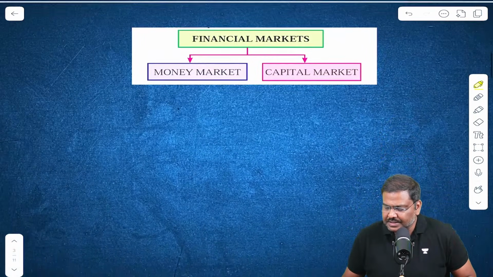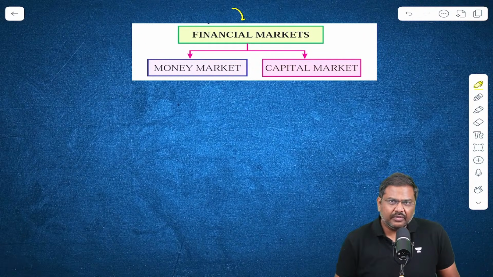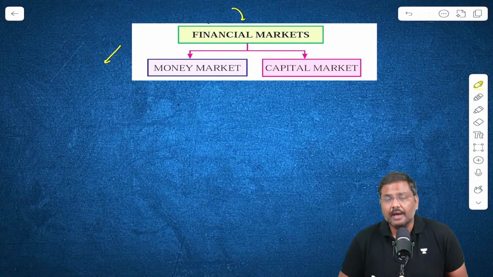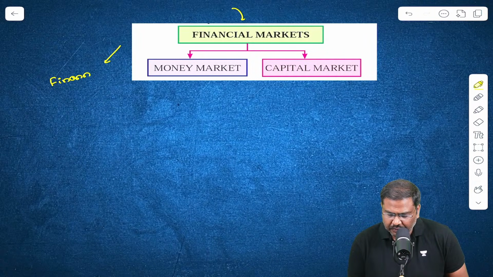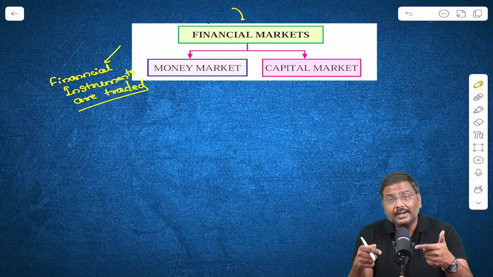Now let me start the discussion. Financial market. Now, what is the basic idea of a financial market? In the financial market, essentially what happens is the financial instruments are traded. So it is a market where financial instruments are issued and traded.